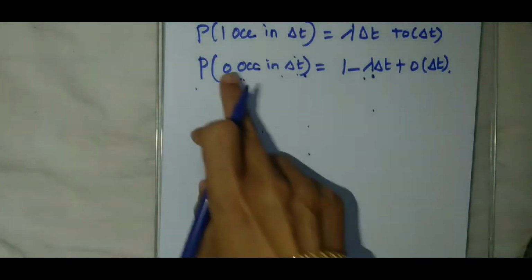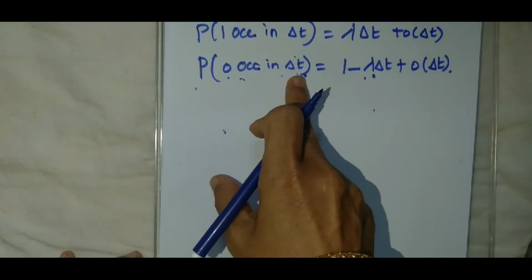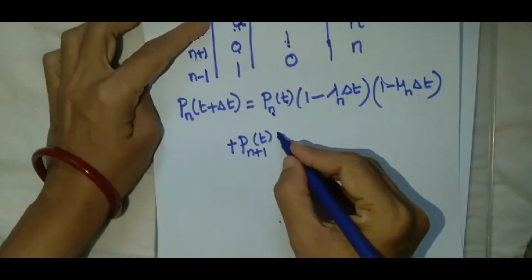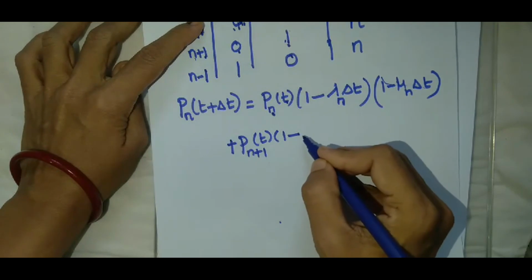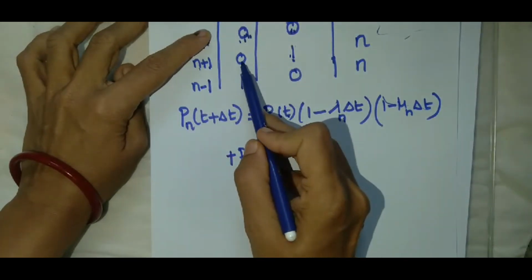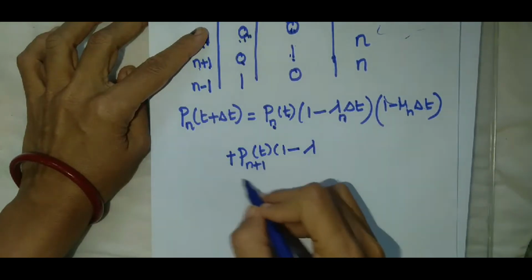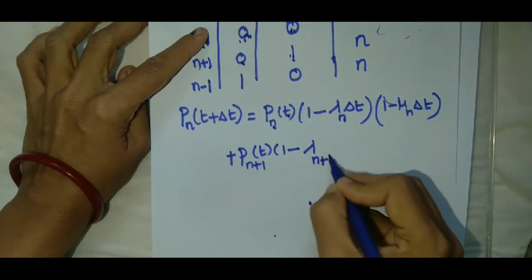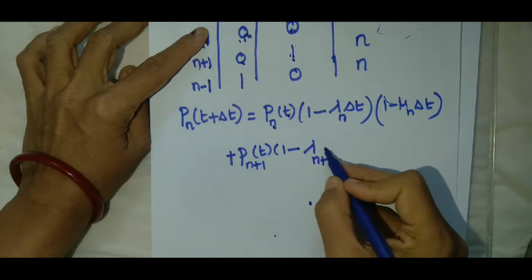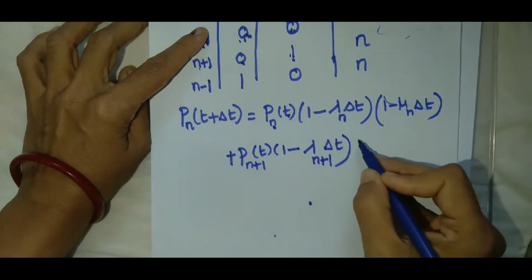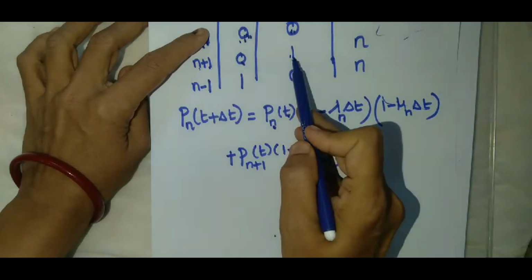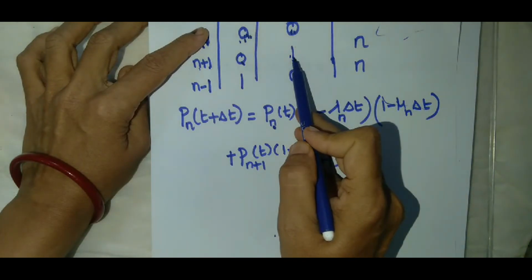So 0 occurrences in delta t. So 1 minus... why is there no occurrence taking place in delta t? Because previously the average arrival rate is what? N plus 1. So previously there are n plus 1 customers in the system, into one departure. One departure takes place.